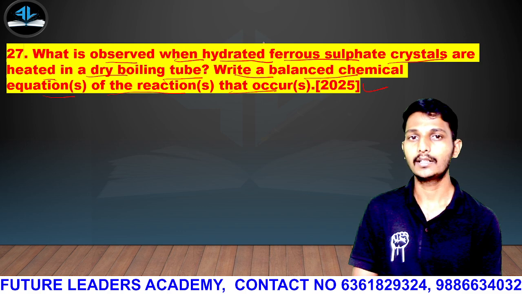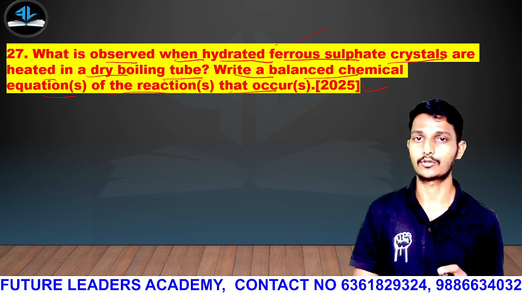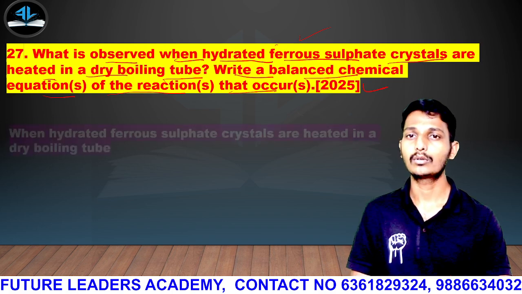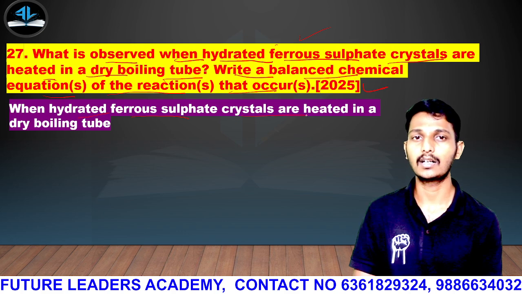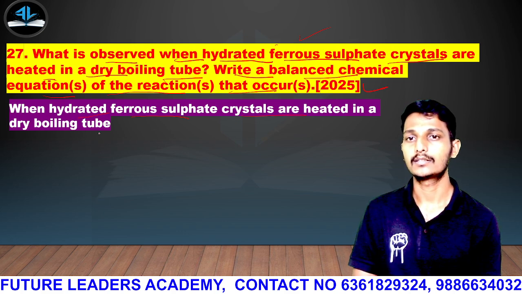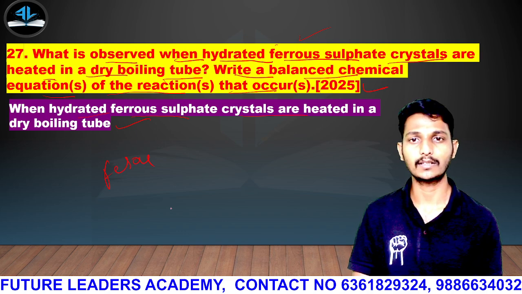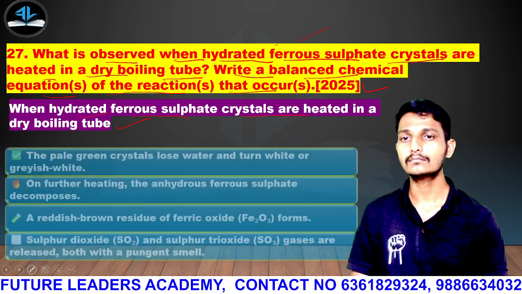So we are heating hydrated ferrous sulfate crystals in a dry boiling tube. Then what happens? We have to write its balanced equations. So look here. When hydrated ferrous sulfate crystals are heated in a dry boiling tube, ferrous sulfate means FeSO4. So we are heating this. So what will be formed then? See the reaction.